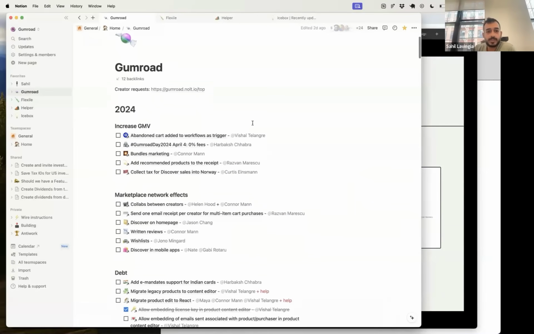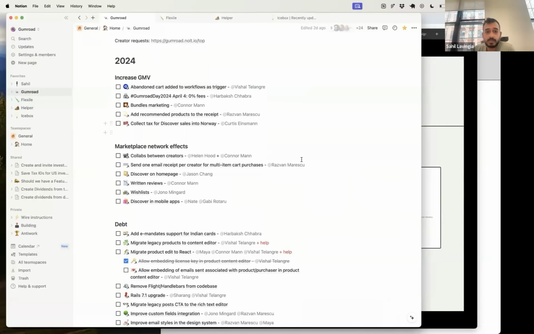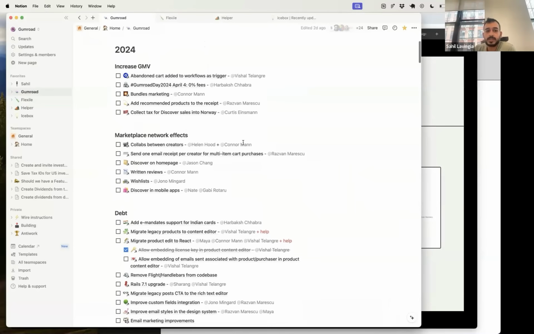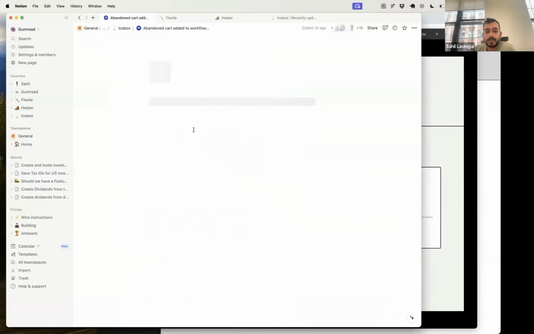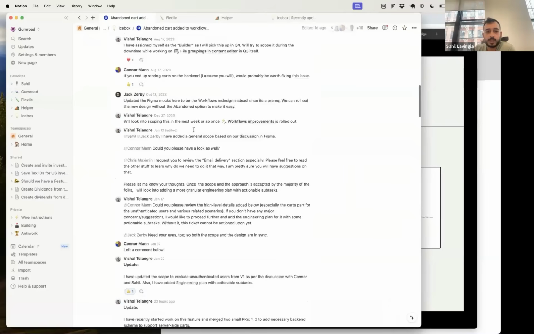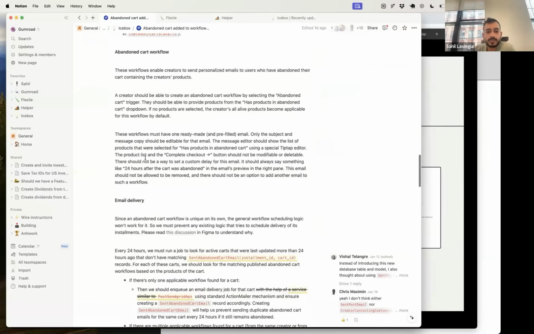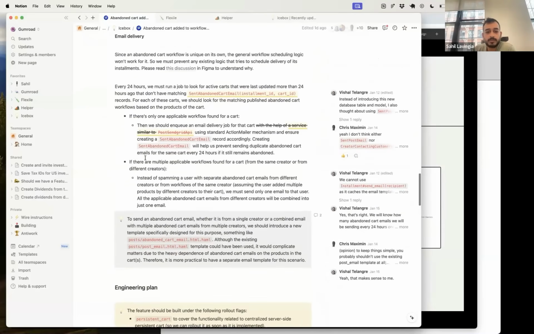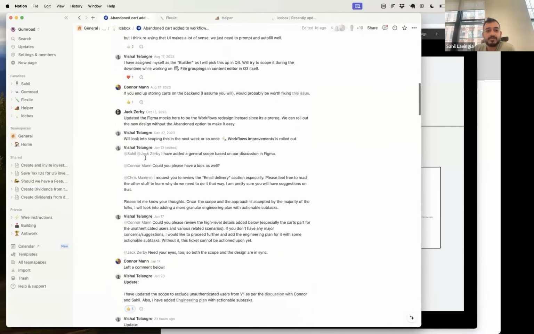And then lastly, I wanted to show off just a quick preview of what my life looks like. This is what I do every day. I wake up and I just stare at this and say, can I improve this? And then I go into these things and comment on trying to make the scope even better. Each thing follows this sort of what, why. You can read all the stuff. This is how we work. I'm hoping there's nothing too secretive in here. I'll stop right before the engineering plan.